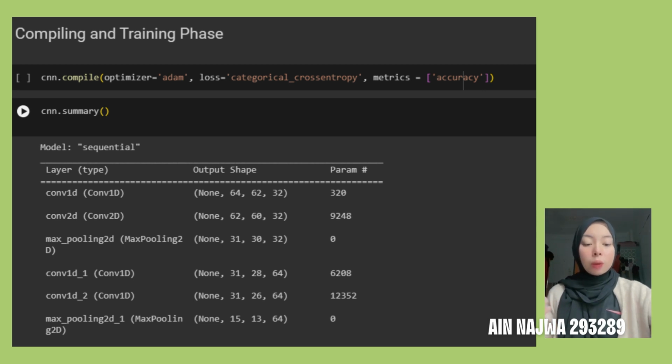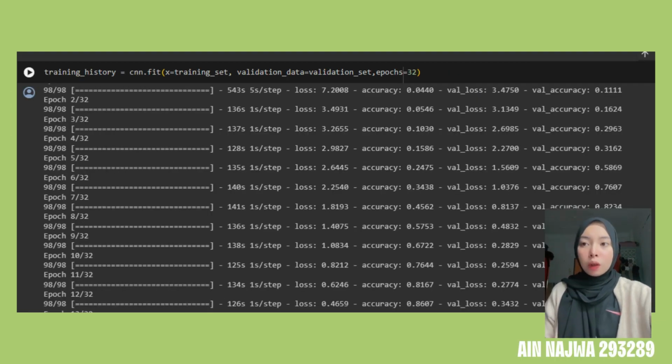So this metric will measure the ratio of correctly predicted observations to the total observations. Next, for this part, we have 3 parameters of cnn.fit. We assign this cnn.fit into the training_history variable. In the first parameter, we pass x, and we're going to use the training set.